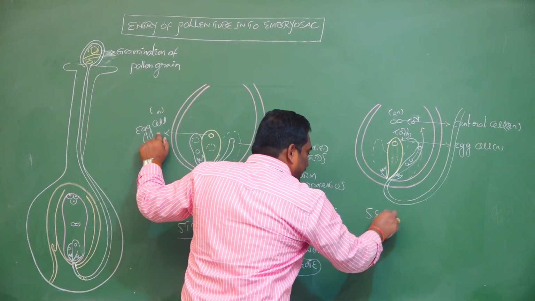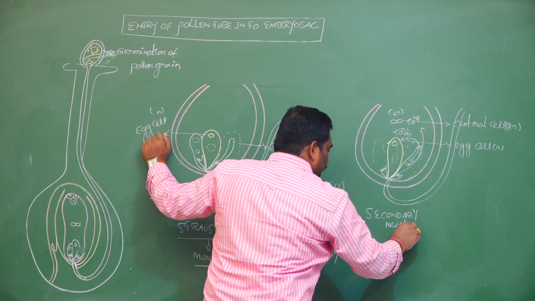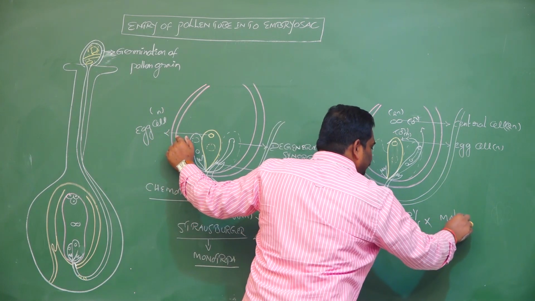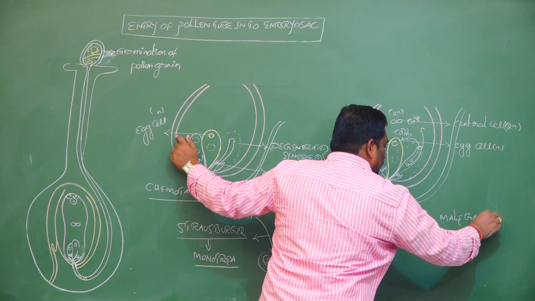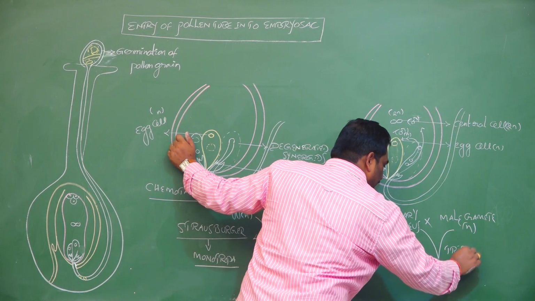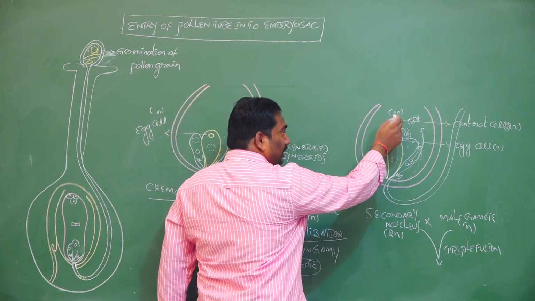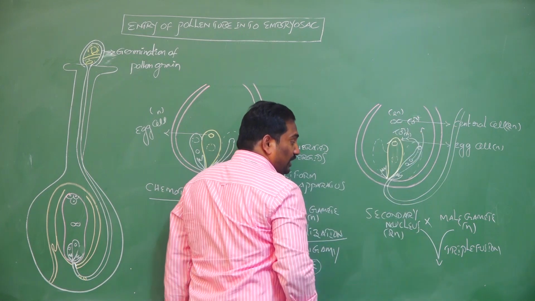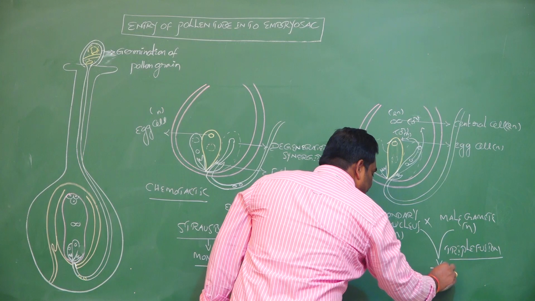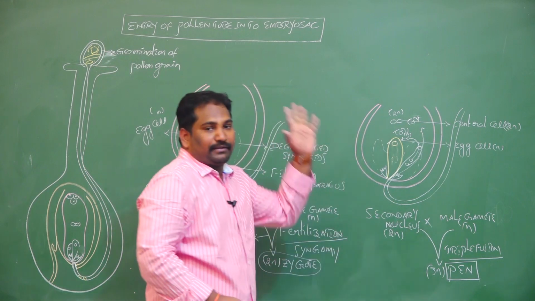Now this diploid secondary nucleus combines with one haploid male gamete by the process of triple fusion. Why is it called triple fusion? The central cell has two polar nuclei plus one male gamete nucleus. In total, 3 nuclei participate in this process, so it is called triple fusion, and it produces the triploid primary endosperm nucleus, also called PEN.